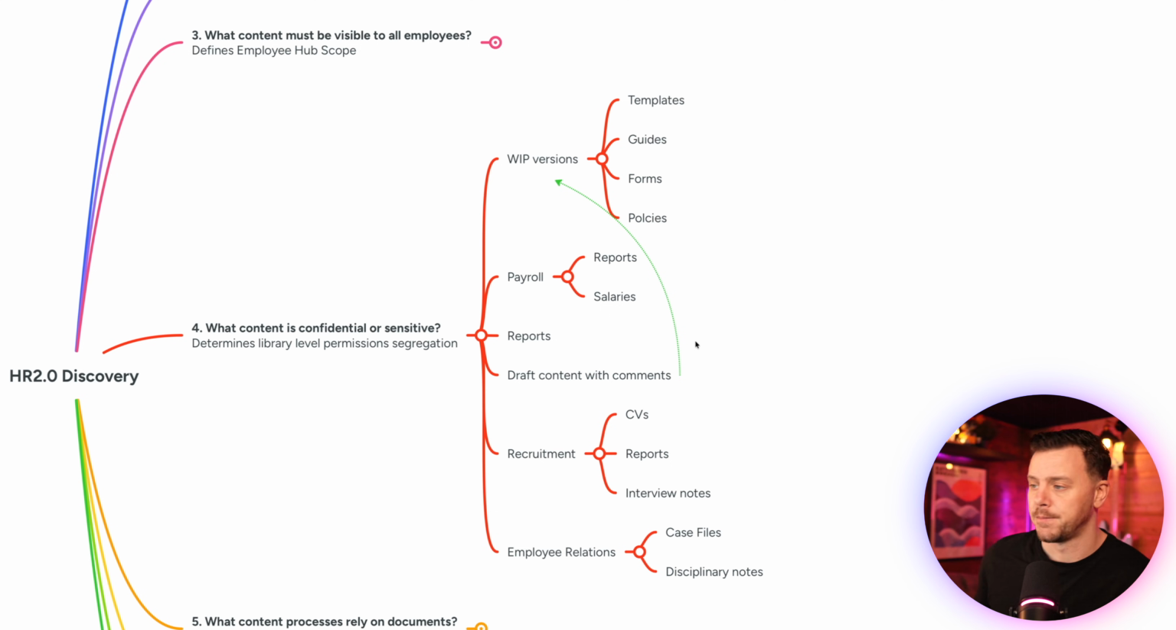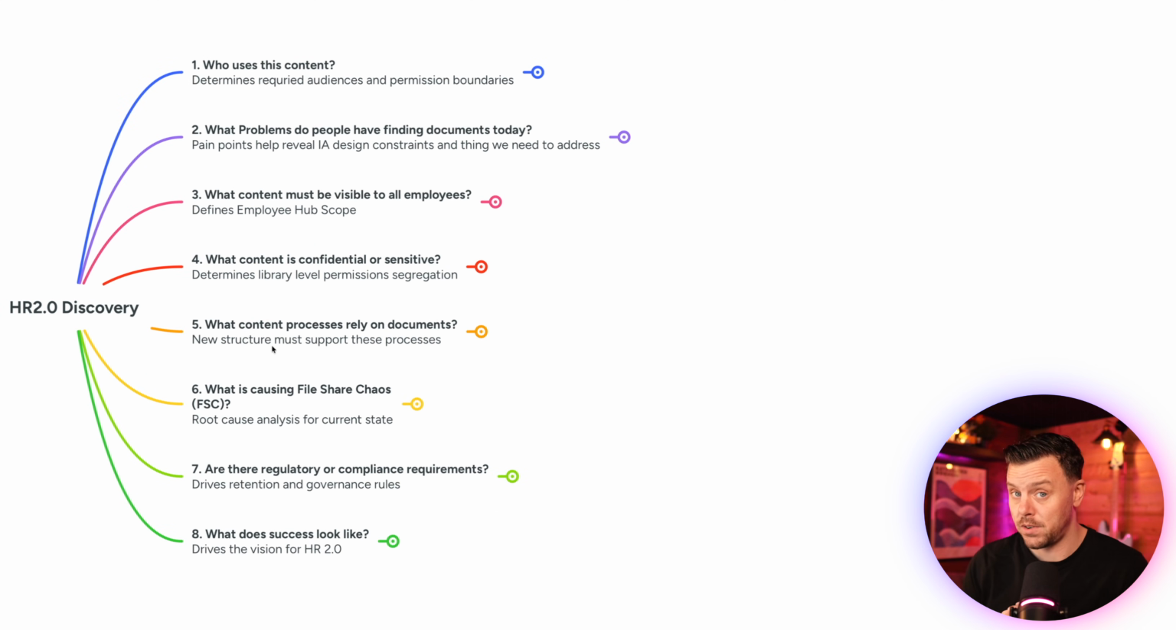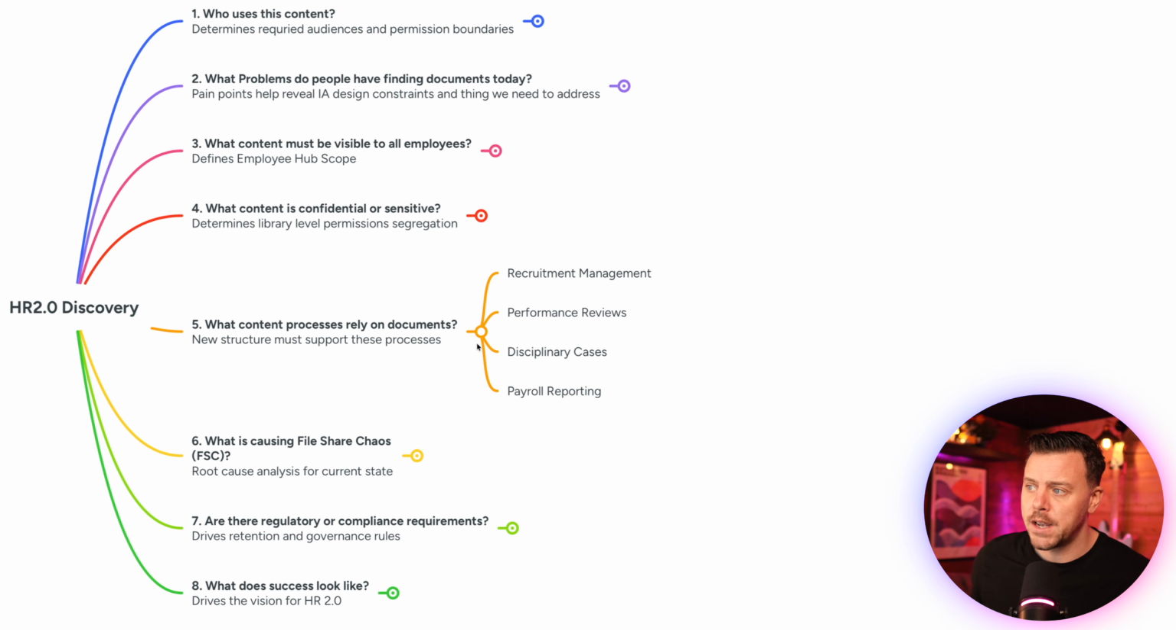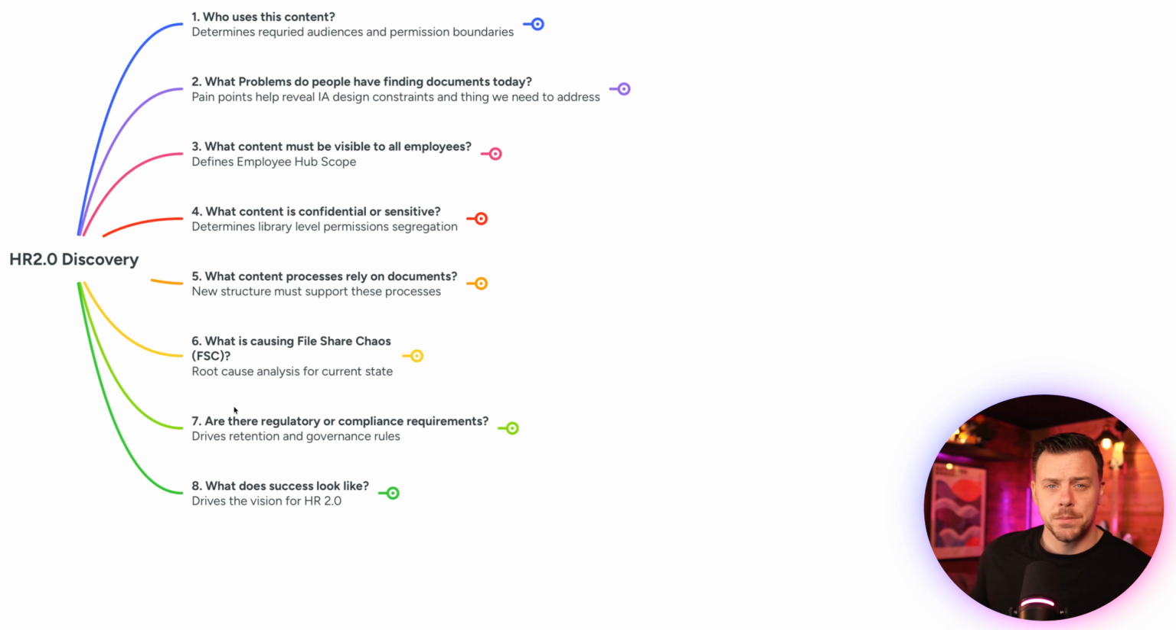So then we can look at, well, what content processes rely heavily on document management. And this is where we're going to have business as usual kind of processes that rely on our file shares. We need to ensure that we don't break a process. So we want to be aware of them and then build for them in our target solution. So if we expand this out, we might have recruitment management. So that's all our CVs and our interview notes and that kind of stuff. Performance reviews, disciplinary cases, and payroll reporting. So they all require a structure in which to store the associated files. We want to make sure that we understand these processes and design for them in our new world. And then we can look at some kind of root cause analysis to what is causing the file share chaos.